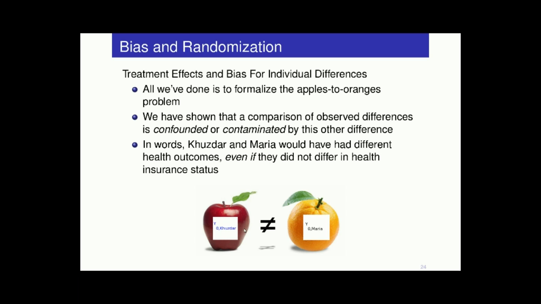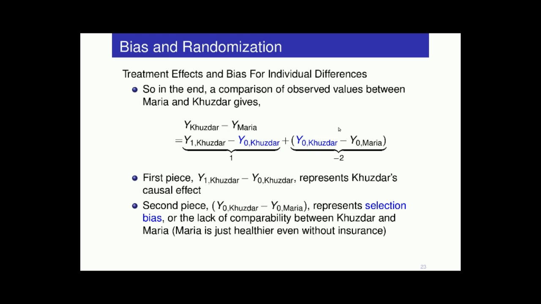So the failure of the apples to apples comparison comes in the fact that these two things, in this second piece, this term here, are not equal. There's a baseline difference in health that would have been observed even if these two folks did not differ in health insurance. Maria is always going to be healthier. So there's a problem when it just happens to be that the sicker people are the ones who are more likely to get insurance. The problem is that it confounds our comparison.